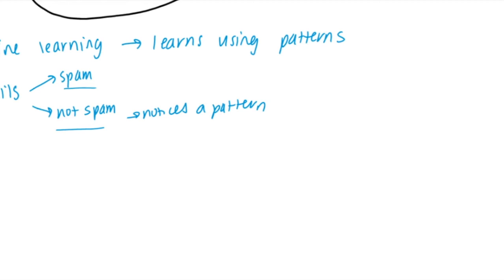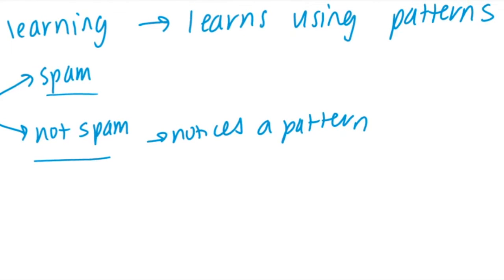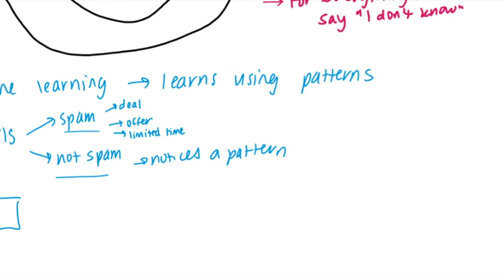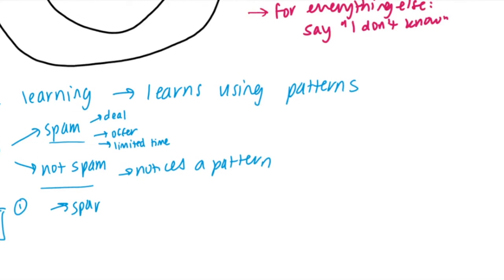And all of you can think back to spam emails that you have gotten, or maybe you've seen in your parents' inboxes. Usually words like deal, or offer, or limited time show up in spam emails. So it looks for patterns in the wording of these spam emails as well. Then, when you show your algorithm a new email, an email that has come to my inbox that it's never seen before, the spam filter that you've trained will be able to automatically sort it into spam or not spam based on the patterns that it has learned when it was training.